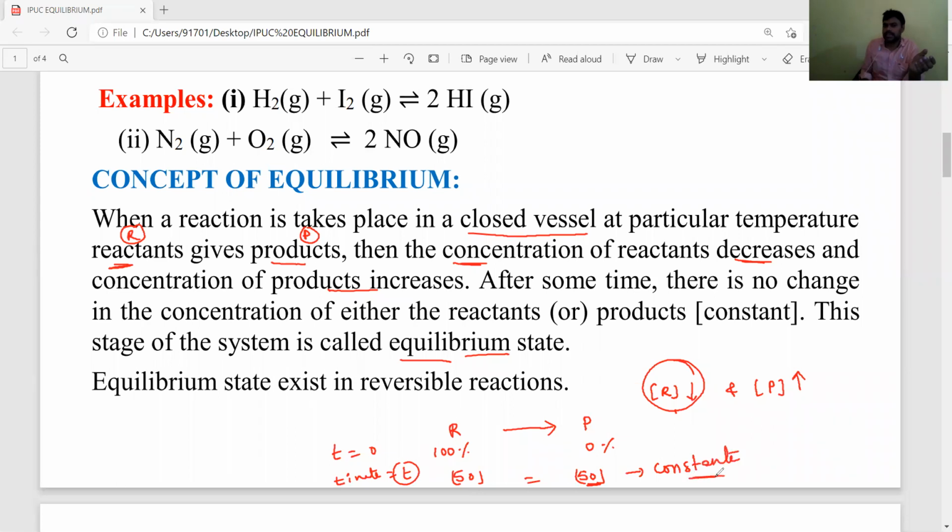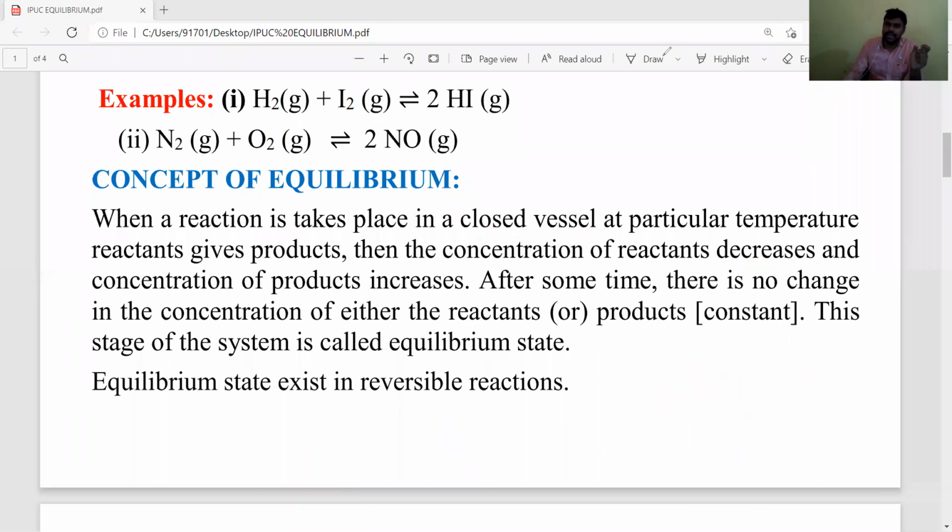That stage or state is called the equilibrium state. This kind of state is possible only in reversible reactions. That's why the reaction is carried out in a closed vessel. So the equilibrium state exists in reversible reactions only.